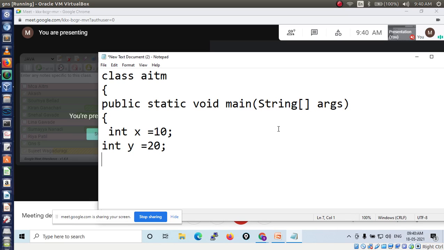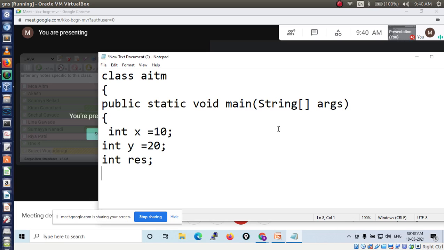So to print the result, what? Print result 1 is equal to 30. So to print 30, how will 30 be printed? Because we are adding these two variables, right? To add those variables, we need another variable. So for that I am defining another variable named res, so int res.